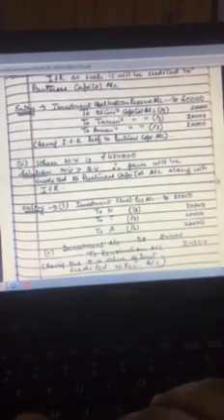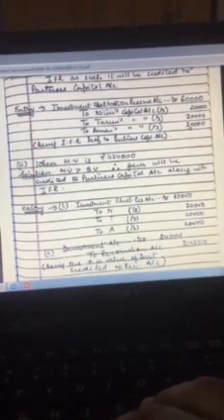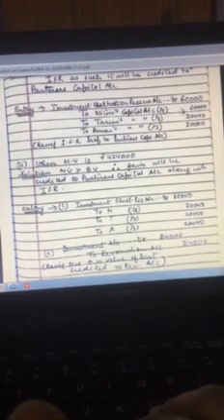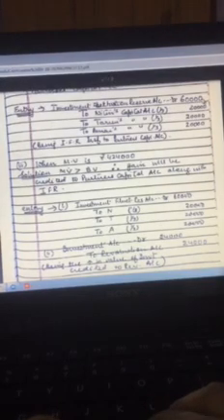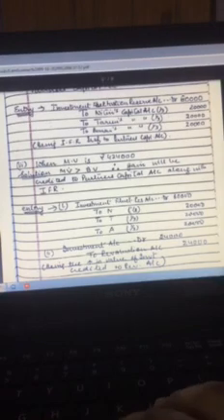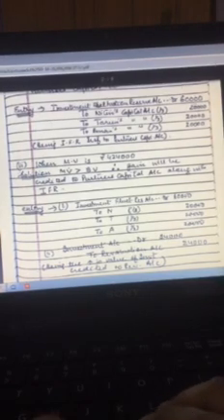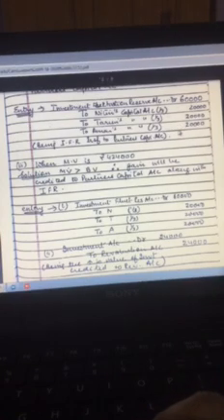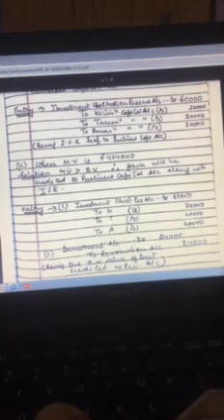Now for the investment fluctuation reserve, the entry will be: you are going to debit investment fluctuation reserve 60,000. Now the reserve will not be there in the books, and it will be credited to the respective partners' capital accounts in the old profit sharing ratio, that is equal, 20:20:20.